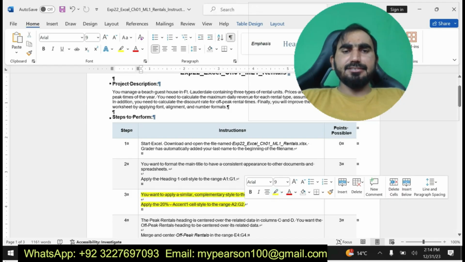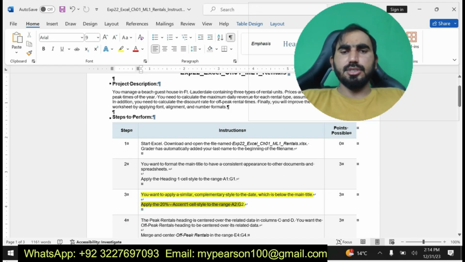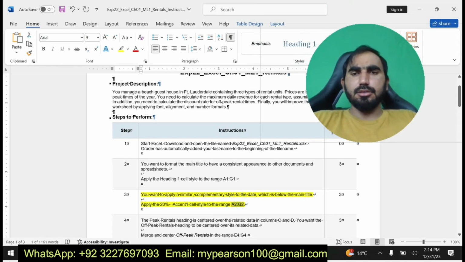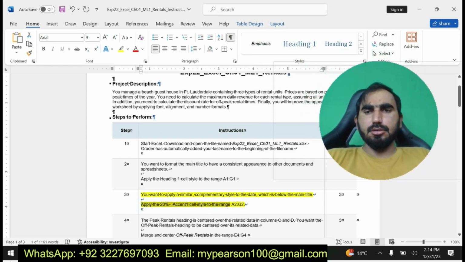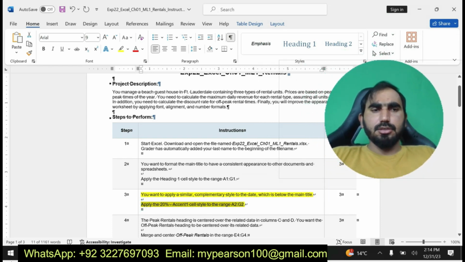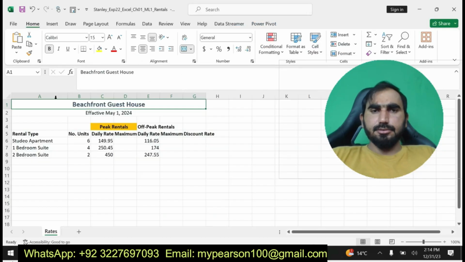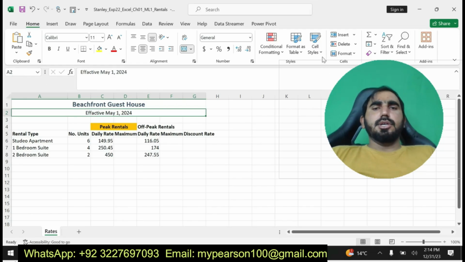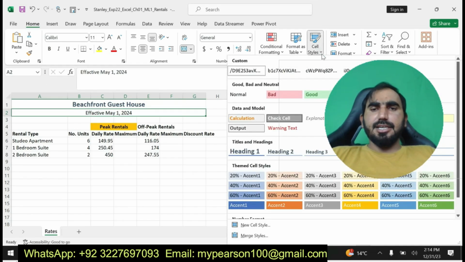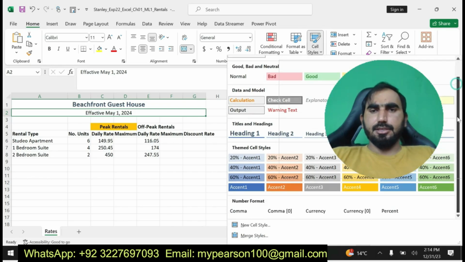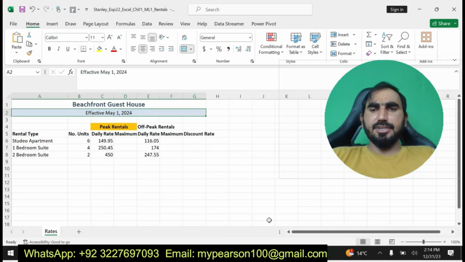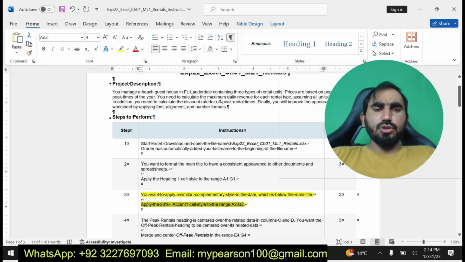Apply the 20% Accent 1 cell style to the range A2 to G2. Here you can see I am going to do step number 3. Now I am going to apply the cell style to A2 to G2. Here I have selected this range and I am going to apply it. Okay, you can see here I have applied the 20% Accent 1 cell style. Now I am going to move on to my next step. I have completed step number 3.